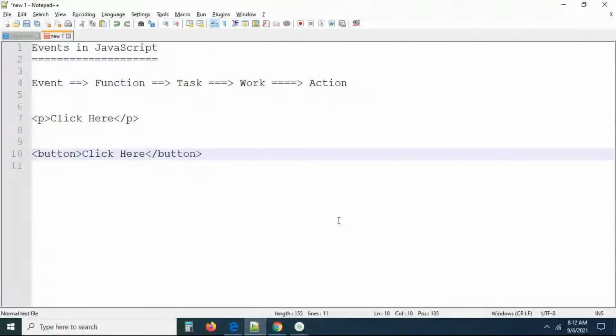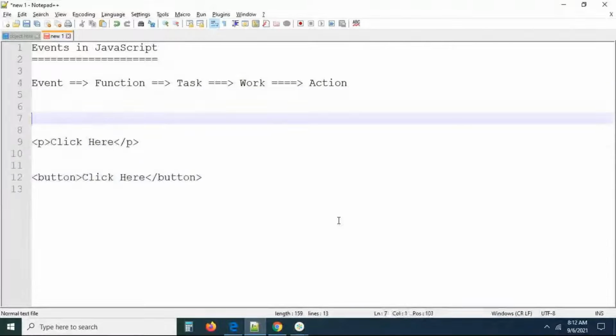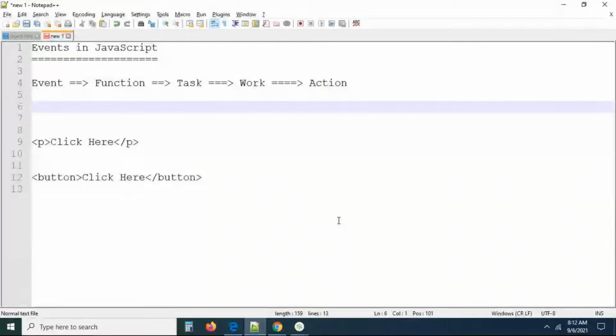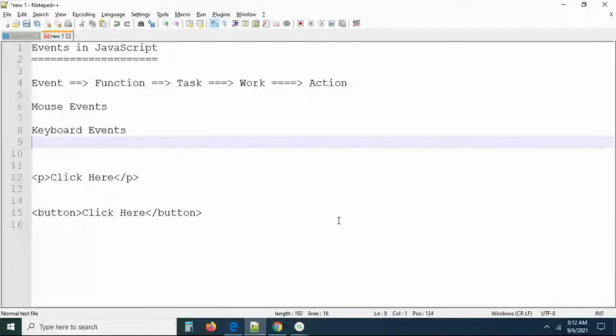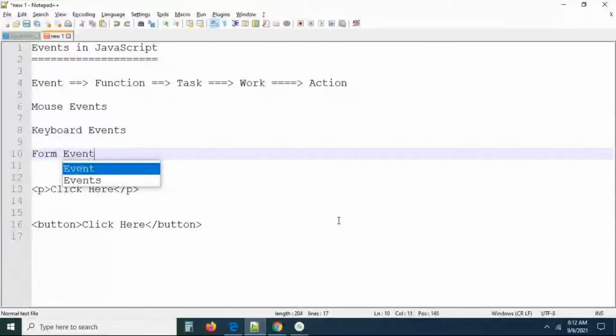Always, for the event property, there are so many categories, guys. One minute, let me tell you the three major categories we have. Mouse events, I think you know what mouse events are. One more is keyboard events. After that, form events. These are the mostly used events. We are going to discuss these three categories of events surely. What is a form event? What is a keyboard event? What is a mouse event?